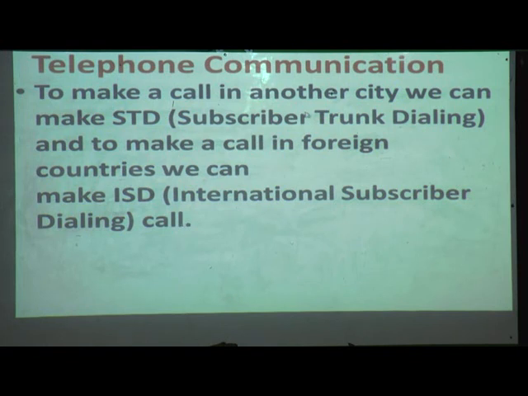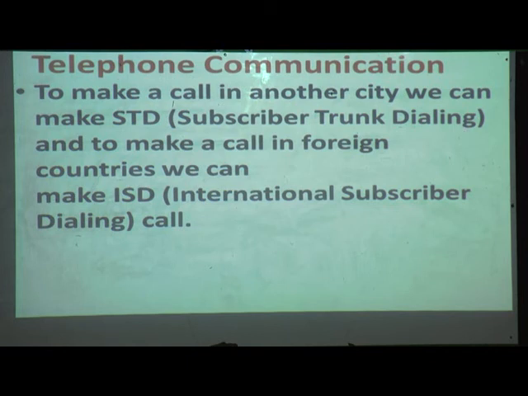To make a call to another city, we can make an STD call, that is subscriber trunk dialing. And to make a call to foreign countries, we can make an ISD call, that is international subscriber dialing. As you know, if we want to call Mumbai, another city, then what is required? We require the STD code. That STD code is nothing but subscriber trunk dialing.